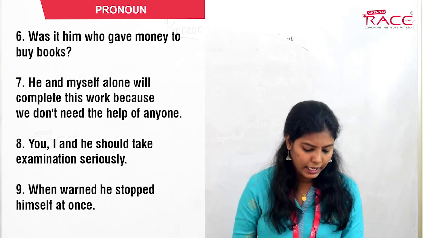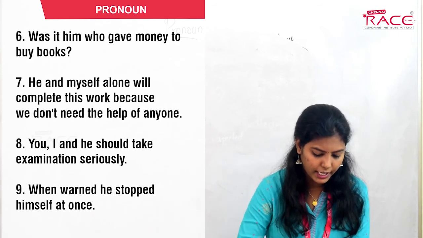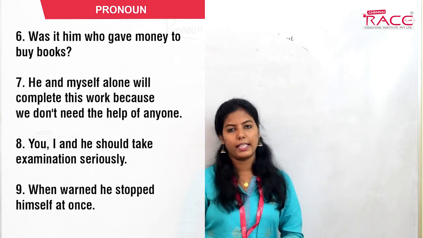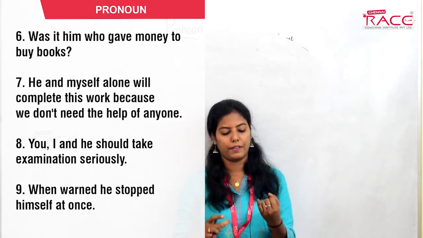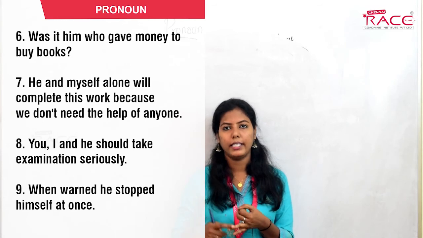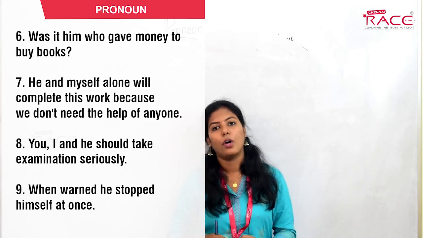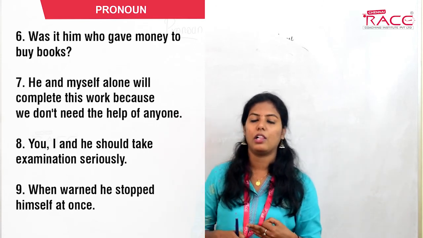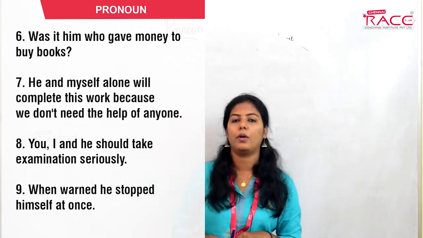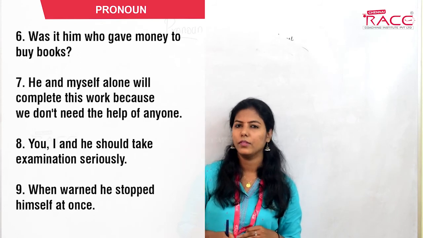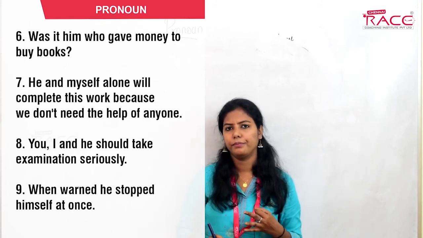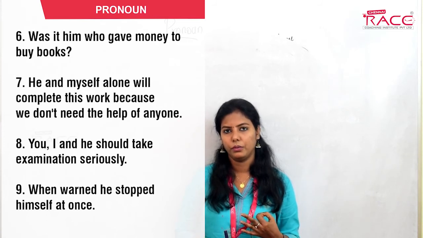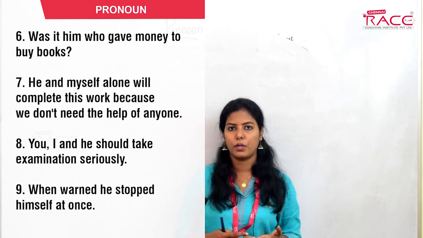You, I and he should take the examination seriously. So see, we have you, I, he. We have three pronouns. Are all the pronouns in singular or in plural form? All three of them are in singular form. If they are in plural, we must follow 1, 2, 3 order.